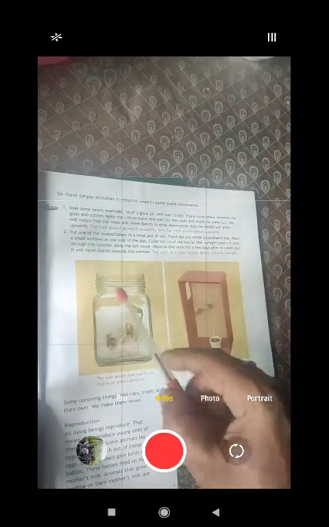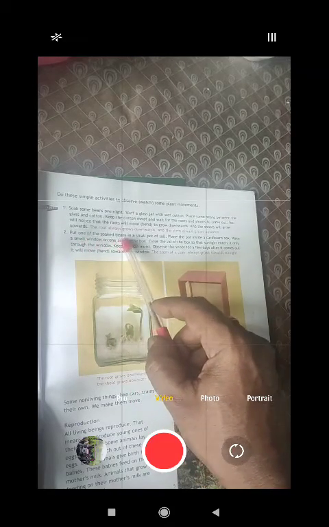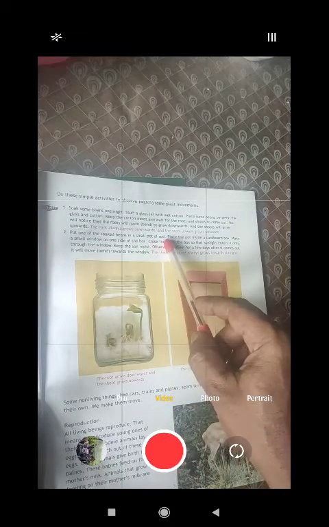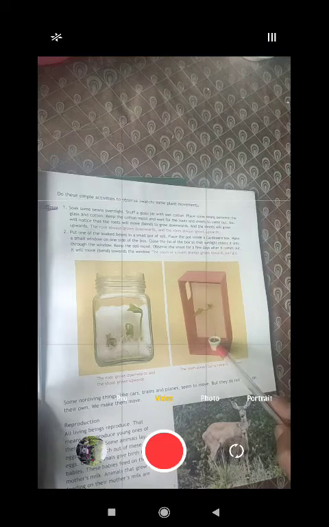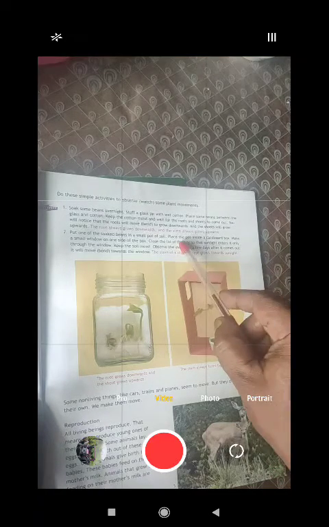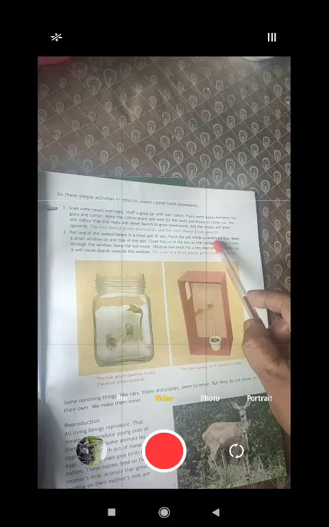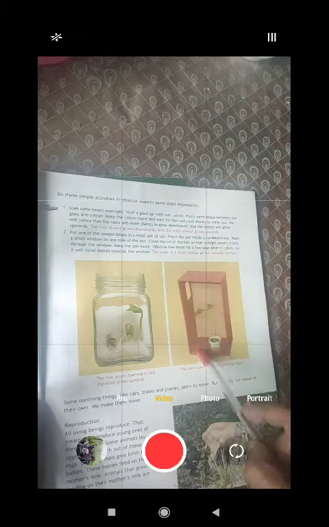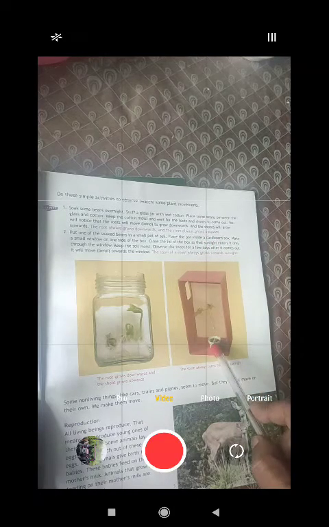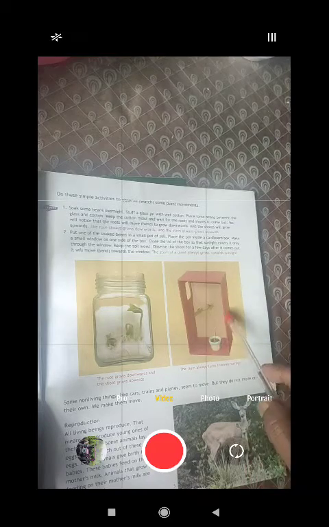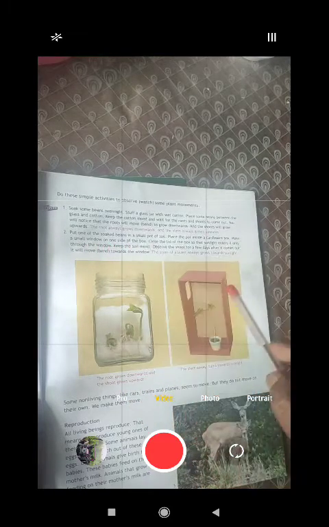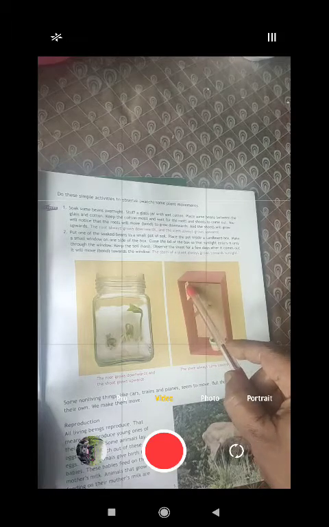Next, the other part for this one also, it is saying that put one of the soaked beans in a small pot of soil. This is the small pot and inside this there is some soil. Place the pot inside a cardboard box. This is a cardboard box. So inside that you put that small pot filled with the soil. Make a small window on one side of the box, like this side, where the window has been made.